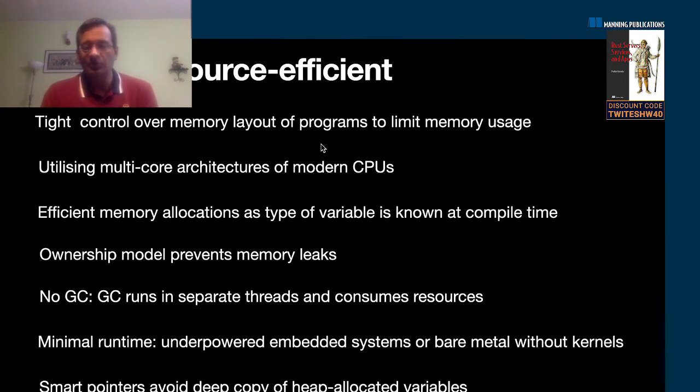Rust also helps you write programs that utilize multiple cores. Resource efficiency is really about how you utilize your CPU cores, your memory, your disk, your network, so efficiently. So we spoke about how you can have tight memory control in Rust. The other aspect is that today's CPUs are hitting the limits of how many transistors you can compress in a small area. So Moore's law is really no longer going to be valid going forward.